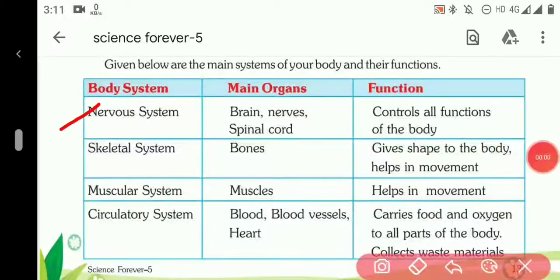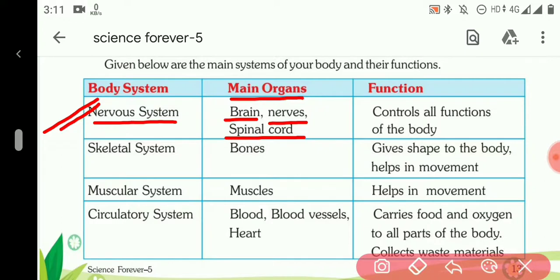The first one is the nervous system. The first body system is the nervous system. What are the main organs which constitute the nervous system? The first ones are the brain, nerves, and spinal cord. And what is the function of the nervous system? It controls all functions of the body, which means the body performs several functions by different body organs, and all the functions are controlled by the nervous system.